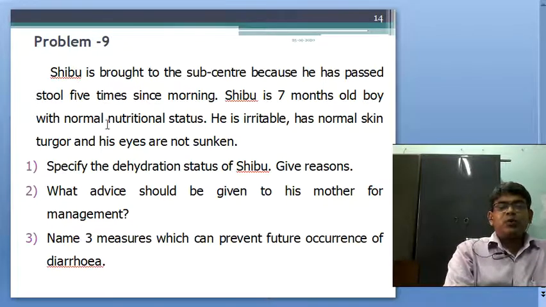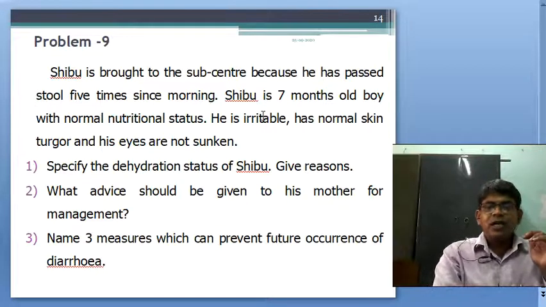Every point should be noted, my dear students. He has normal nutritional status. He is irritable and has normal skin turgor, and his eyes are not shrunken. These points should be kept in mind. Specify the dehydration status of Shivu and give reasons. What advice should be given to his mother for management? Name 3 measures which can prevent future occurrence of diarrhea.